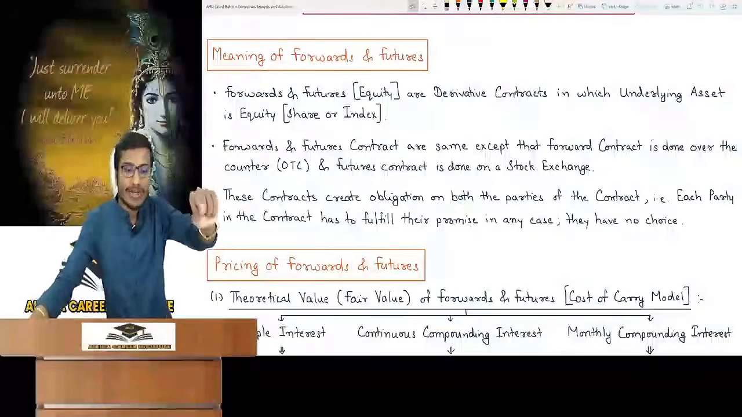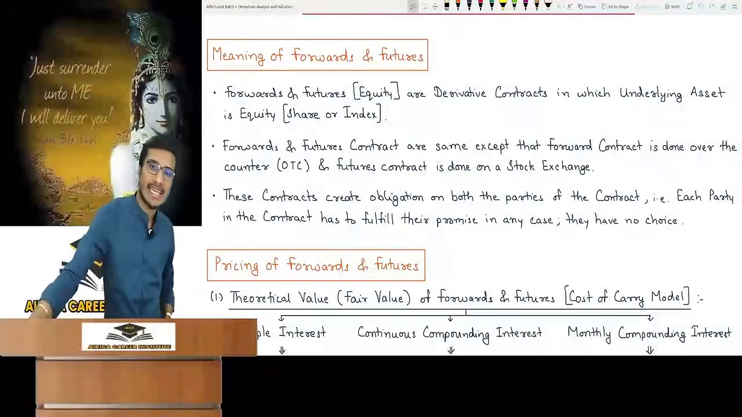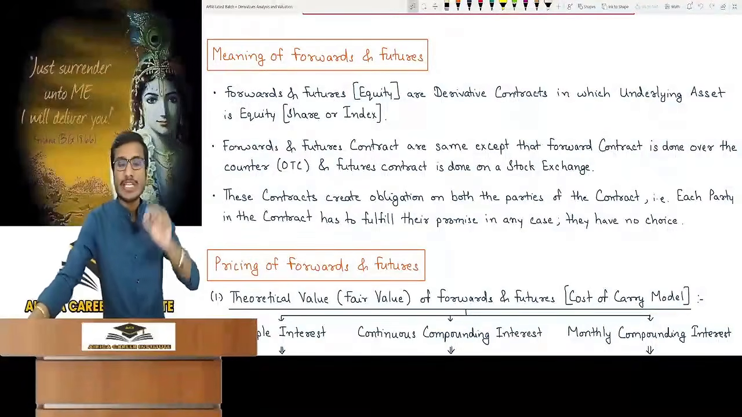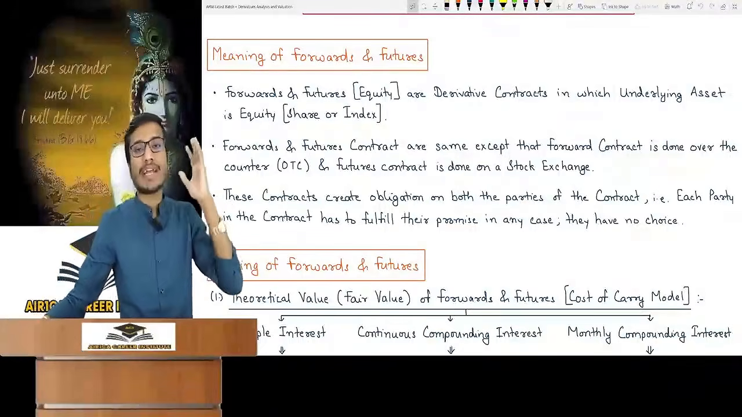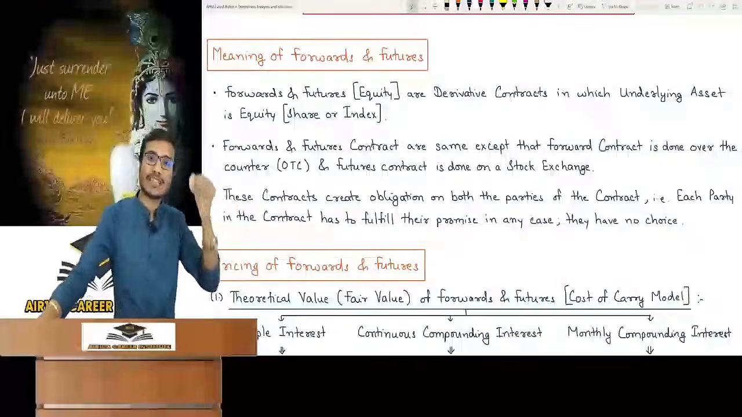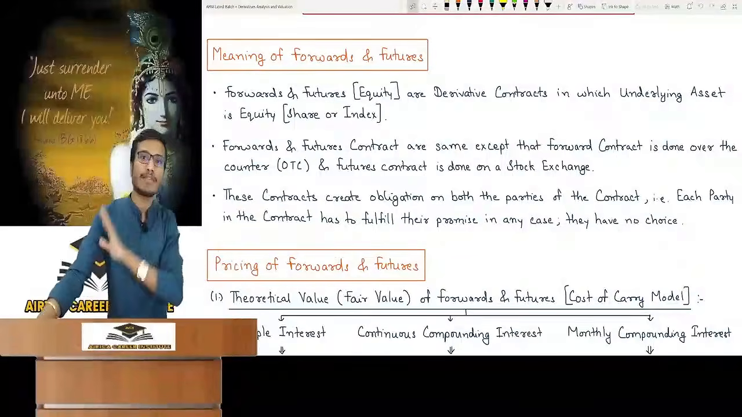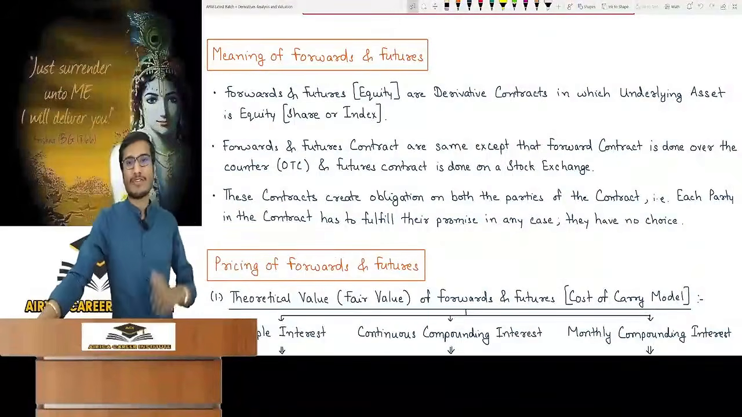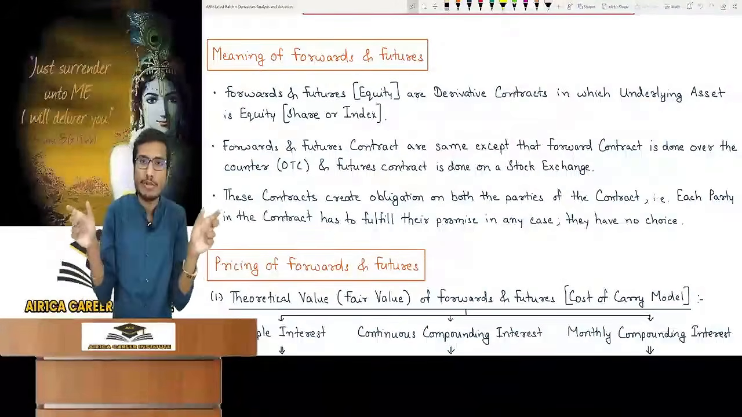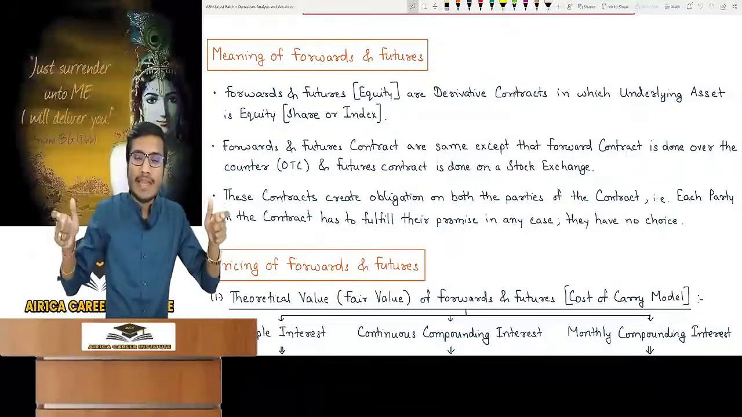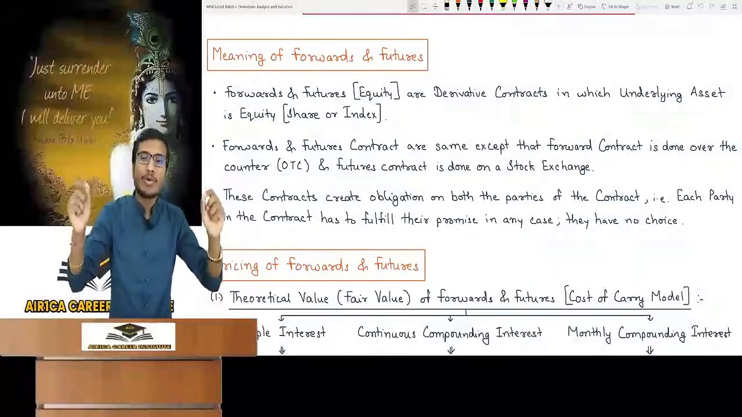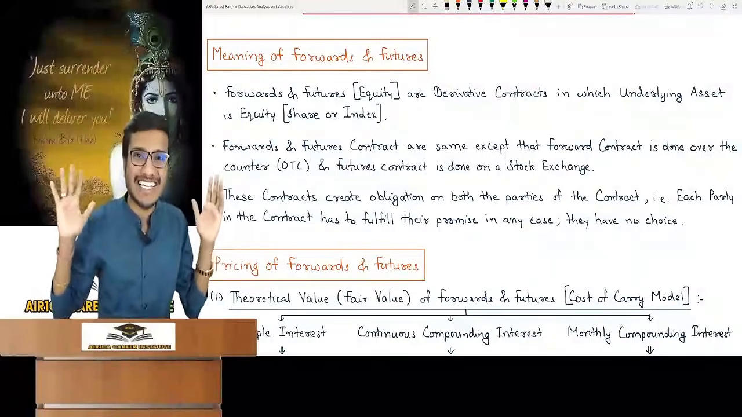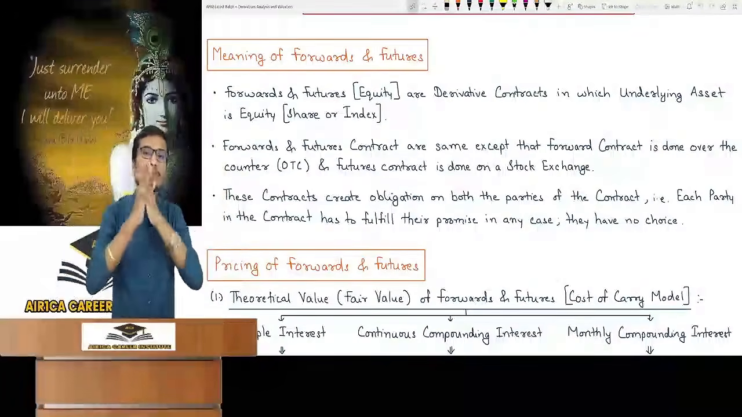Each party in the contract has to fulfill their promise. In any case, they have no choice. No matter how much they are losing, they have to fulfill their promise, and that is our forward future contract. It means both the parties in the contract take an obligation on their part. Guys, got it or not? When they enter the contract, they get an obligation over both of them. On the day of maturity, they have to mature the contract.